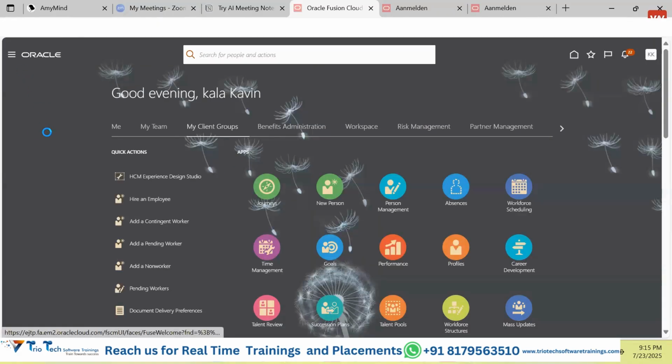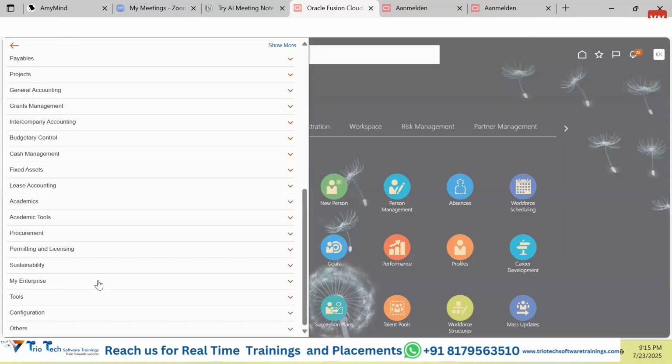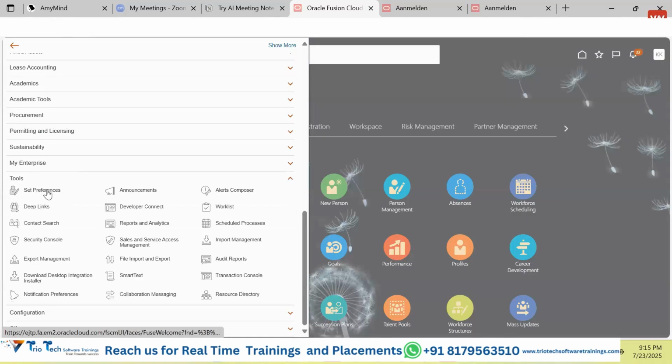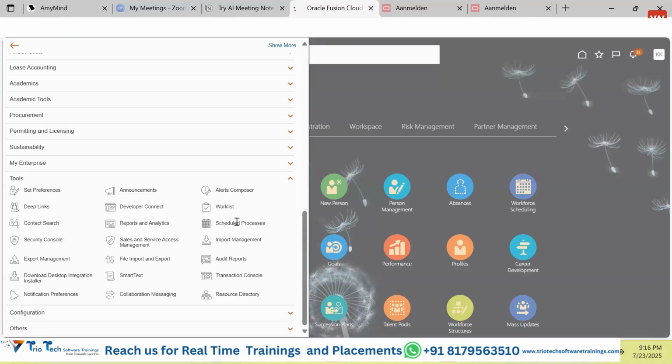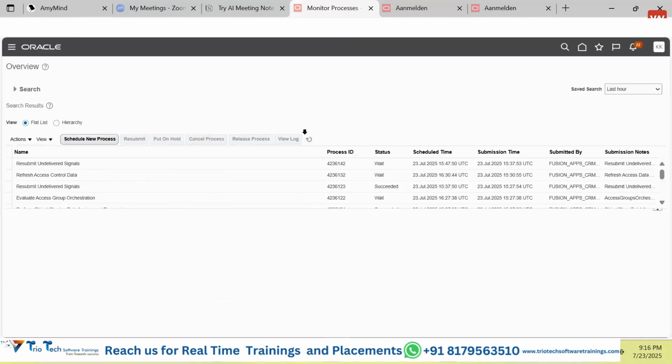Next thing, guys, if we go and check here under the tools, there are certain tools available. One of the important tools we have seen. There is one tool called Schedule Processes. If you click onto this Schedule Processes tool, it will give you some sort of window. If any one of you is from the EBS background, you know there is a concurrent program in EBS, this is the screen. In concurrent program, if you have to run the concurrent program, there is a request group, request set group, or you have to run the program as a request.